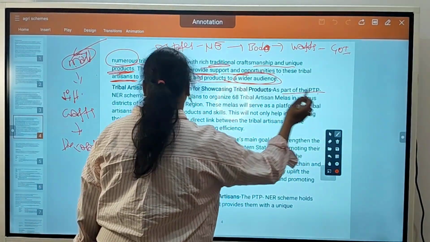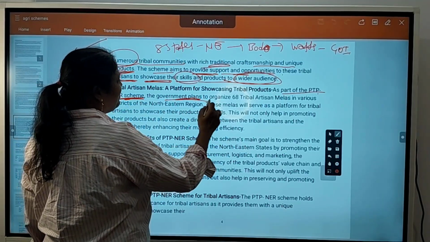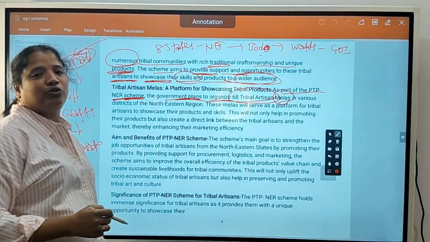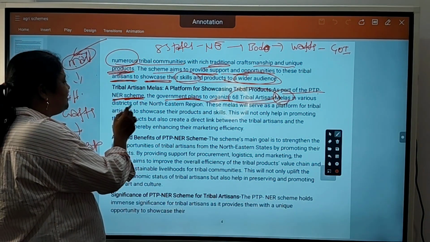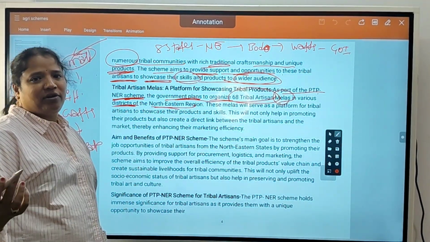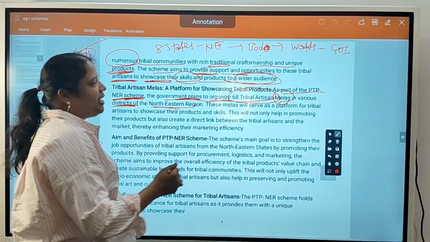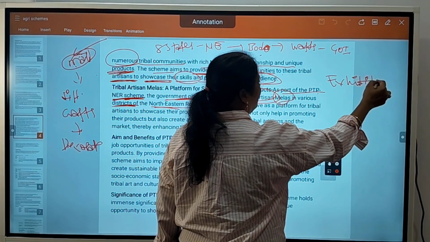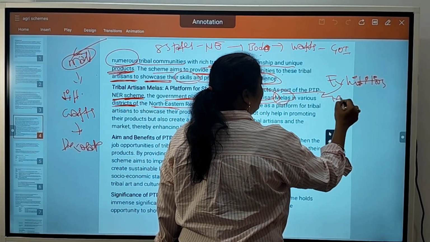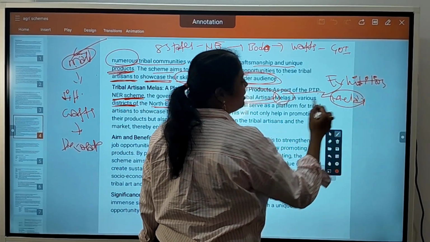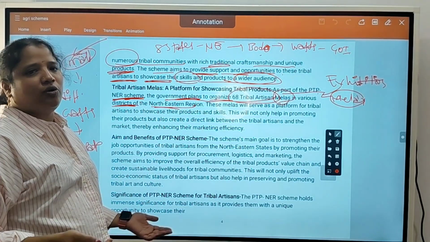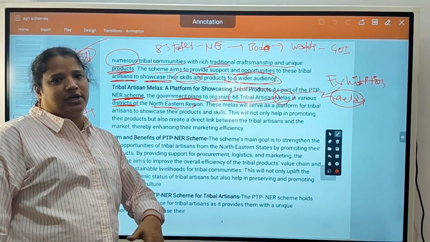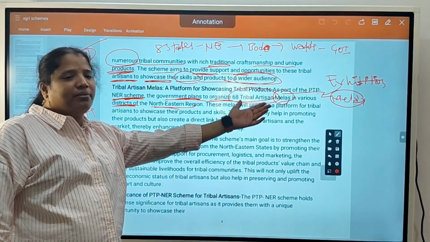Okay, as part of the PTP-NER scheme, government plans to organize 68 tribal artisan melas. Even they are planning to conduct the melas in various districts of Northeast region. So people will visit the mela, like it will be like an exhibition. There people will visit these melas, and if they are interested they will buy these products directly. So there is no need of a mediator also, now directly the consumer will approach the tribal artisan shop, there he can buy the things.